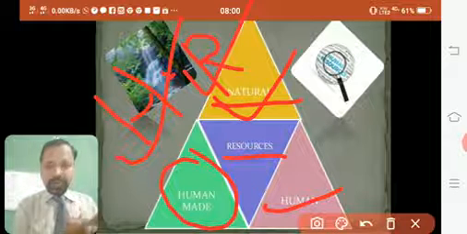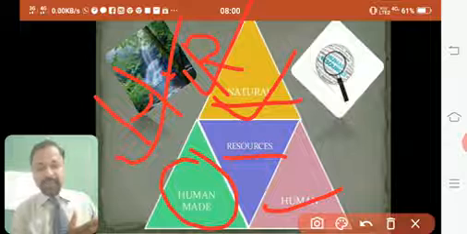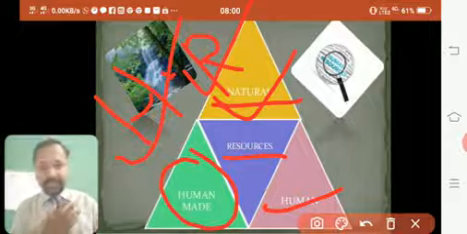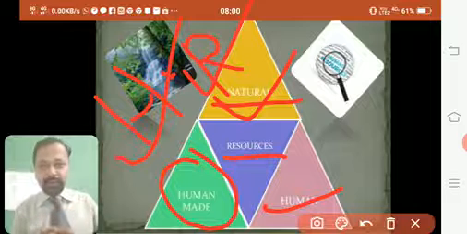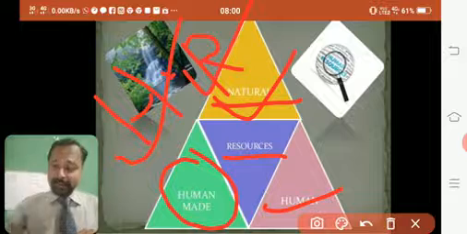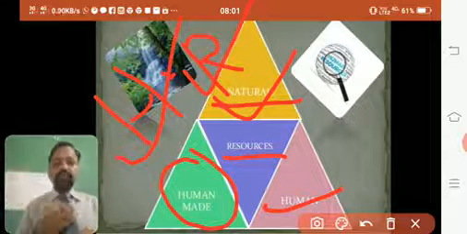So in my house, a servant comes. He washes my clothes. He makes food for me. So my need of getting prepared food or washing clothes is satisfied by whom? It is satisfied by this person, my servant. He is a human being. So he is a human resource for me.